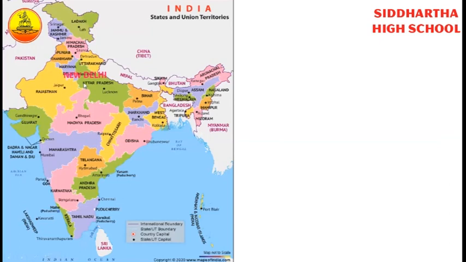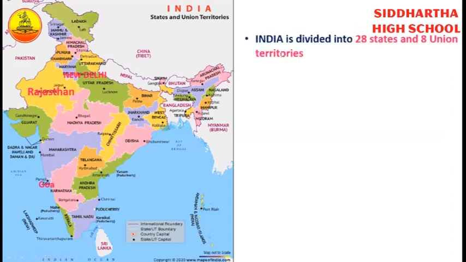New Delhi is the capital of India. So what is the capital of our country? New Delhi. Rajasthan is the largest state in our country. Goa is the smallest state in our country. Understand, children? India is divided into 28 states and 8 union territories.